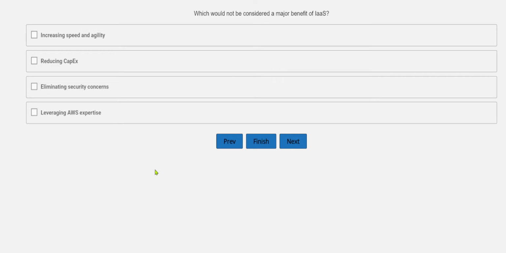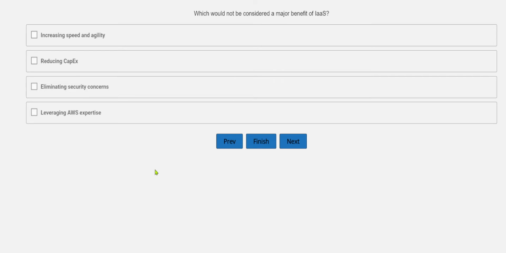Yes, definitely increasing speed and agility can be considered a benefit of IaaS, and we already discussed reducing capex. So this is also a major benefit of IaaS. And we are left with the two main options, eliminating security concerns and leveraging AWS expertise.